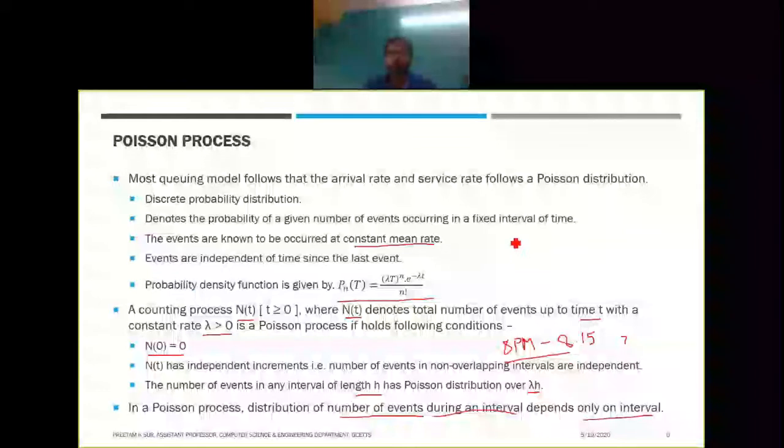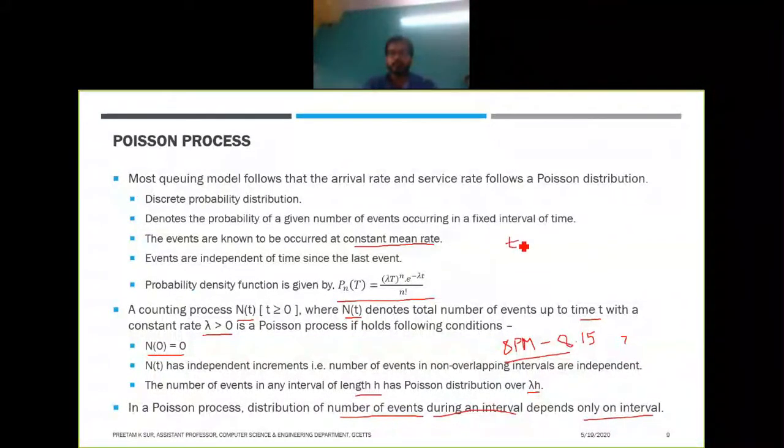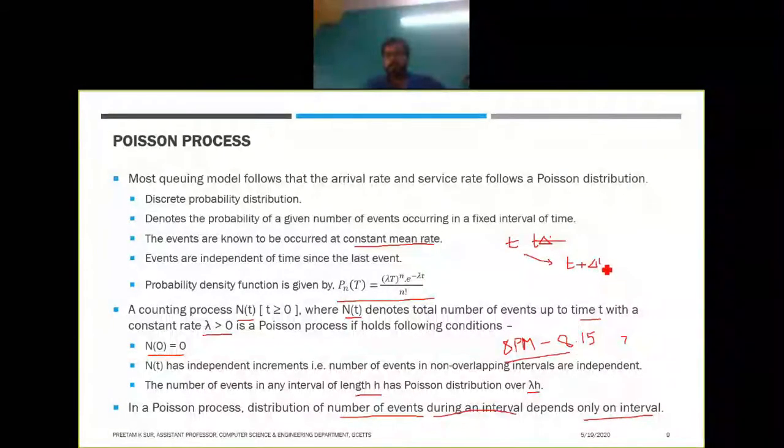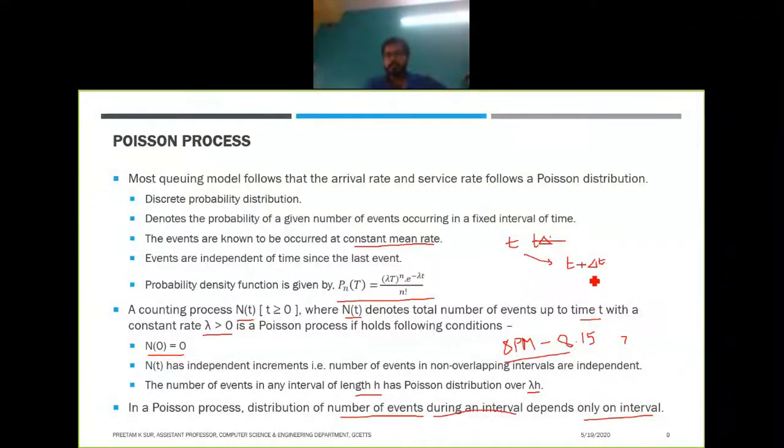It means that if you have a distribution at time t and you are trying to find the value at time t plus delta t, that will depend only on the value of delta t, the interval of time, not on t plus delta t, and not on t.